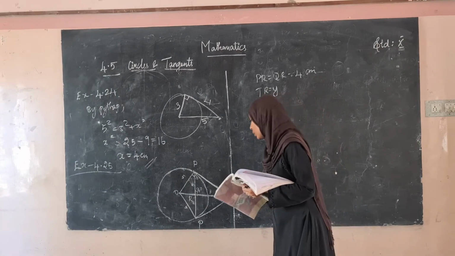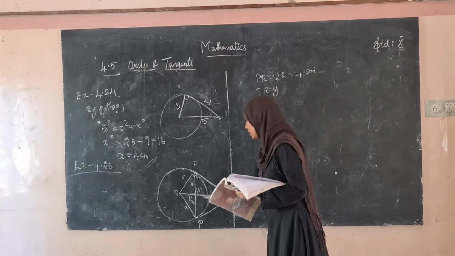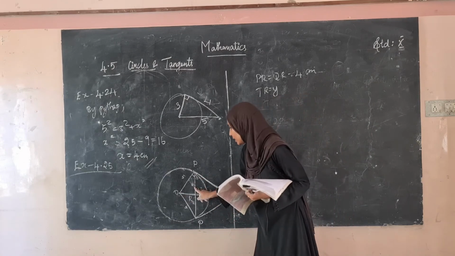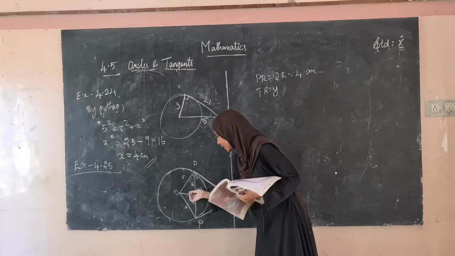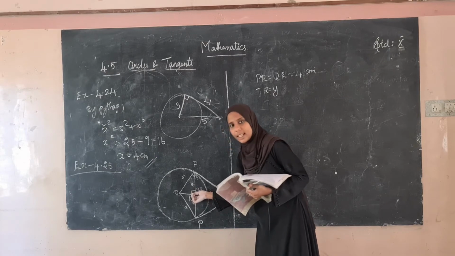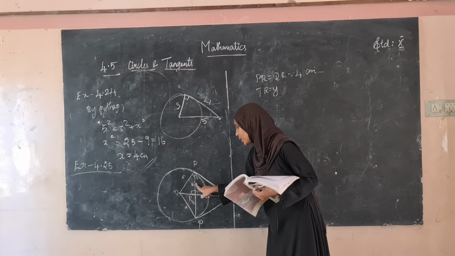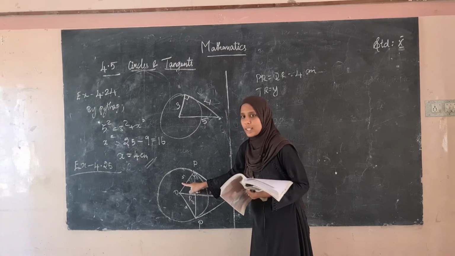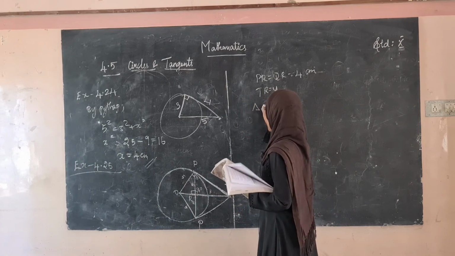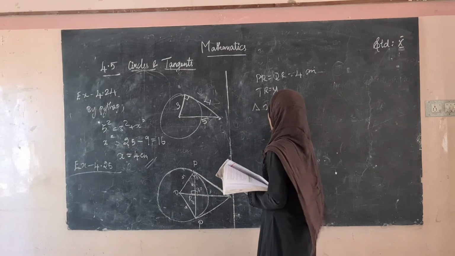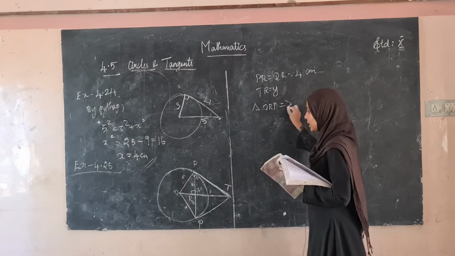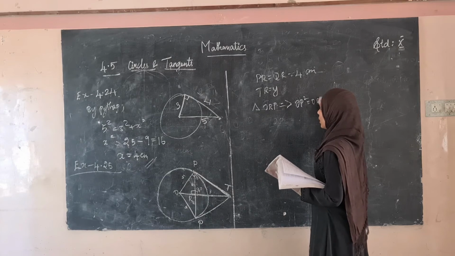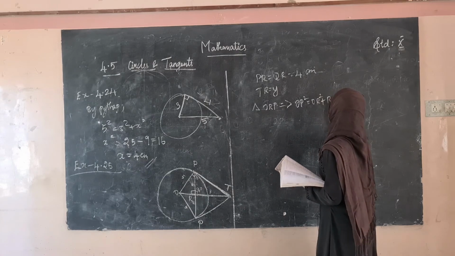Okay, in triangle ORP, it is a right angle triangle, right? So this angle is right angled here. This side is 4 centimeter and this is 5 centimeter. We have to find this. What is the hypotenuse side? The hypotenuse side is 5. Therefore, in triangle ORP, by Pythagoras theorem, OP square is equal to OR square plus RP square.